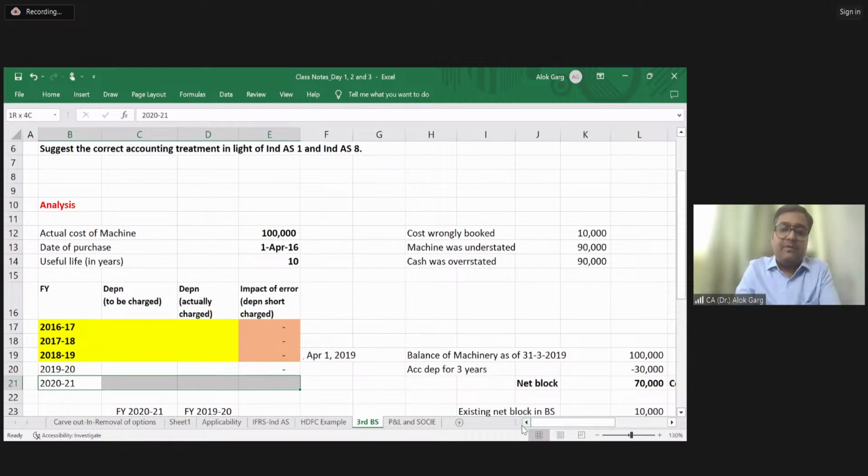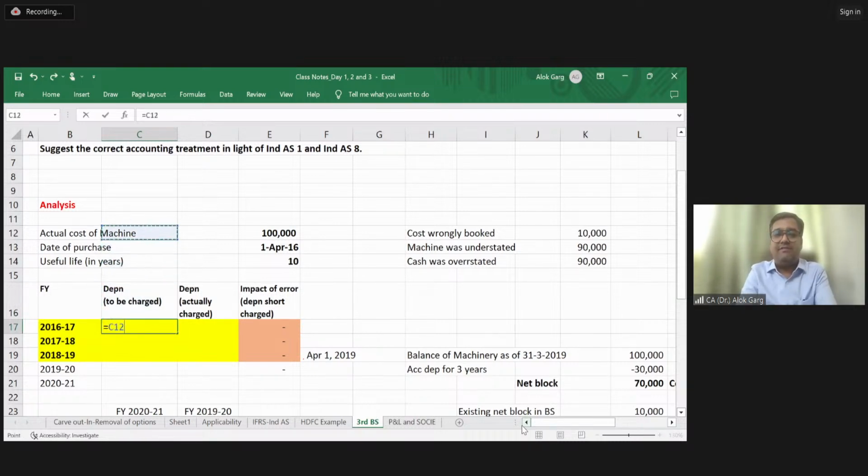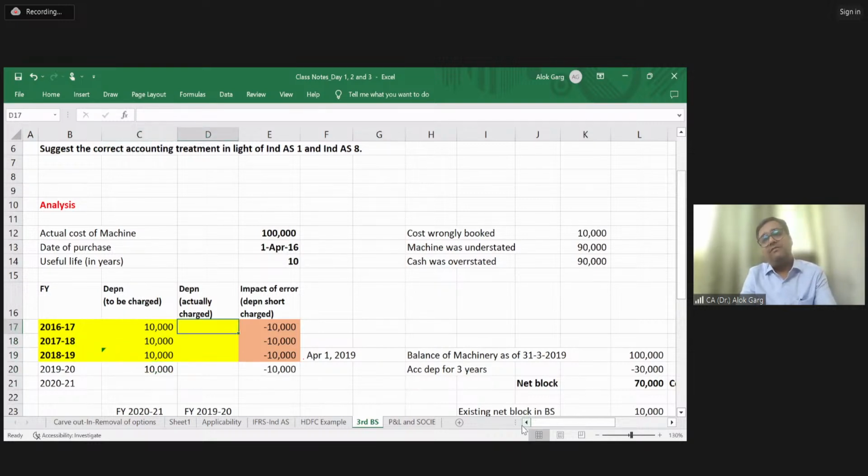So friends, if everything would be all right, had this error not happened, what should be the depreciation required to be charged in 16-17? 1 lakh divided by 10. What should be the depreciation in the next year, and the next year? 10,000 depreciation was supposed to be charged everywhere.